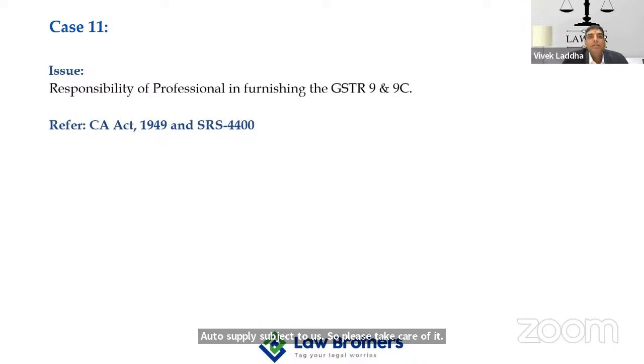I think this is also a point which is to be taken into consideration about the responsibility of professional in furnishing GSTR 9 and 9C. Whenever we are performing any professional assignment, let me tell you that CA Act covers all of these things.